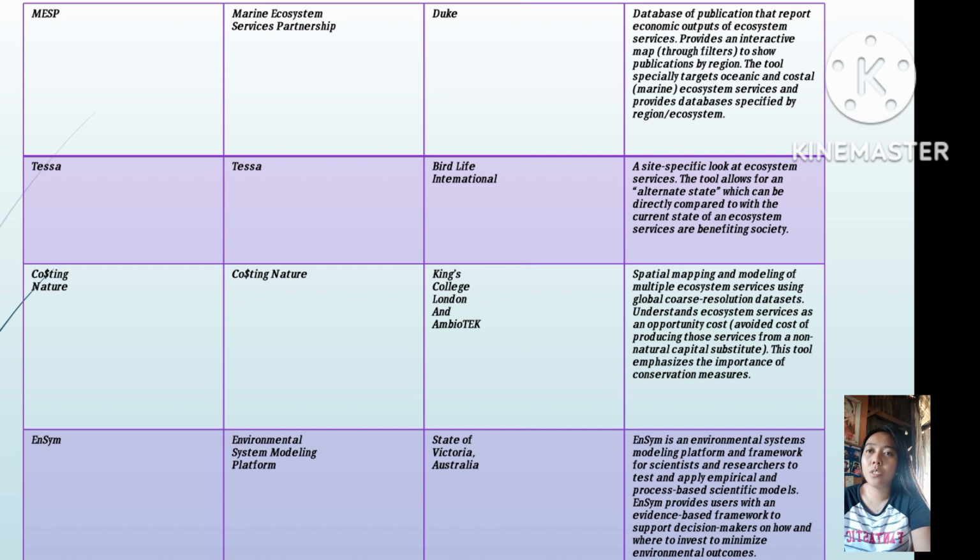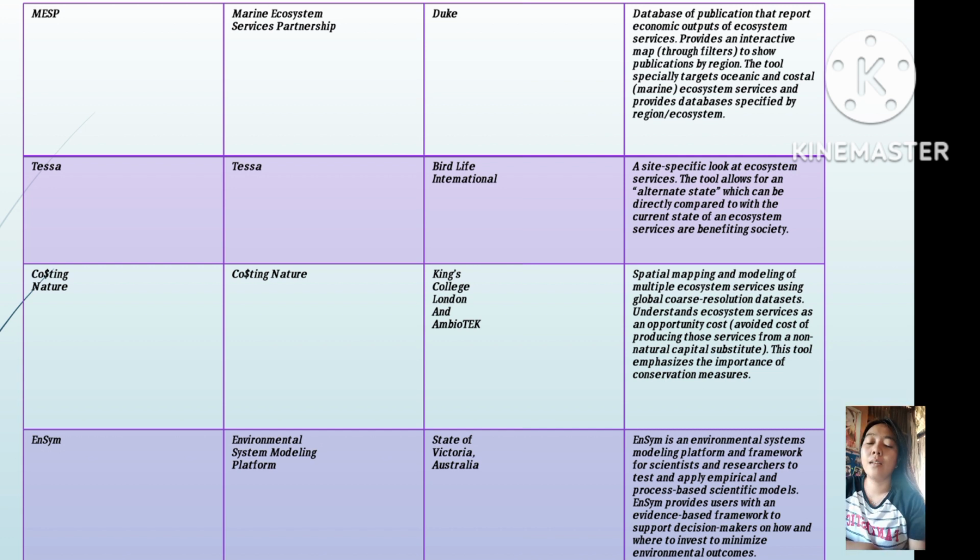The tool especially targets oceanic, coastal, or marine ecosystem services and provides databases specified by region or ecosystem.